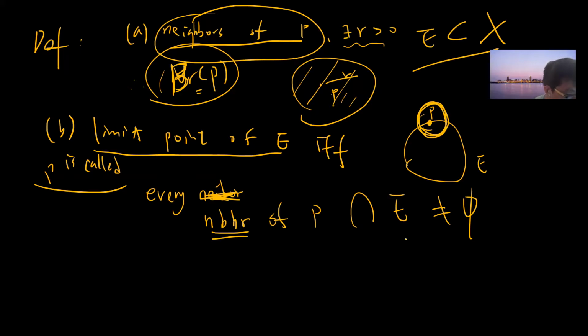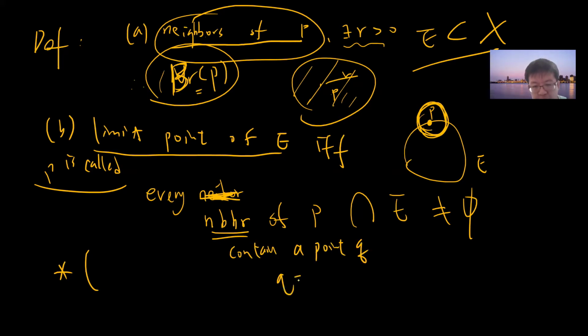Very important: this is not enough, because if p belongs to E, then this becomes trivial. If p belongs to E, then any neighborhood intersected with E will be non-empty. So there's another condition. The important condition is that every neighborhood of p contains a point q, where q is not the same as p, such that q belongs to E.